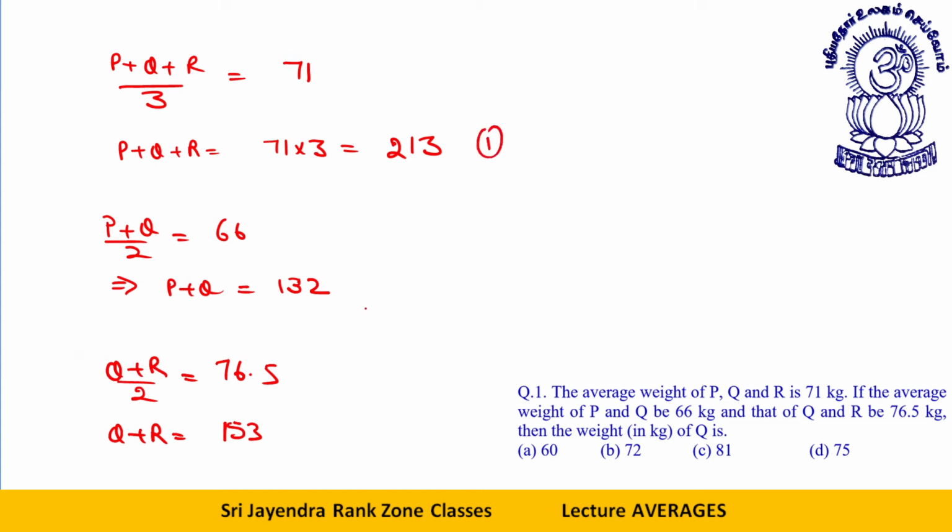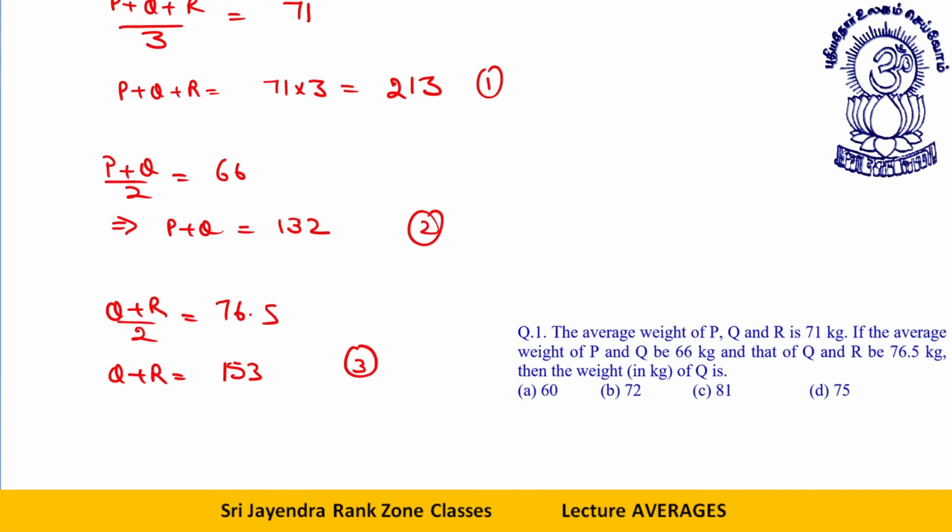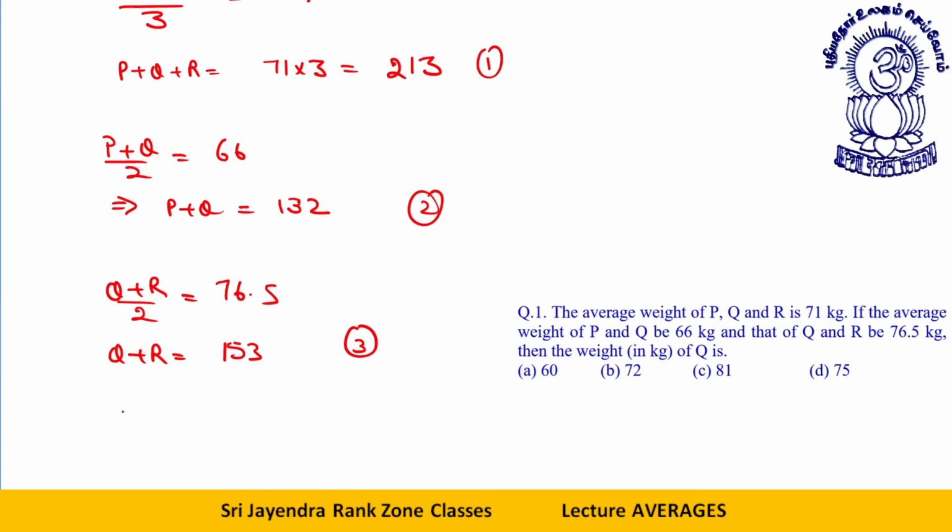Now what do I require? Let's say this is the first equation, this is the second equation, this is the third equation. What I will do is equation 2 plus equation 3 minus equation 1.